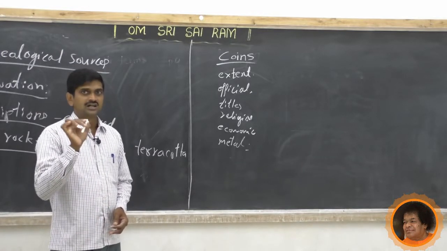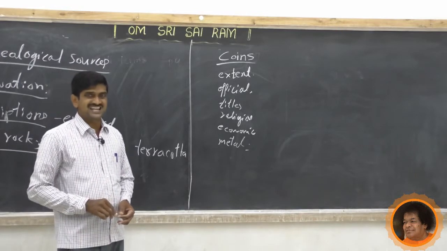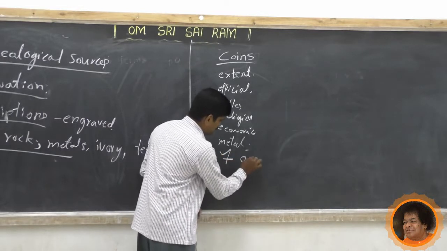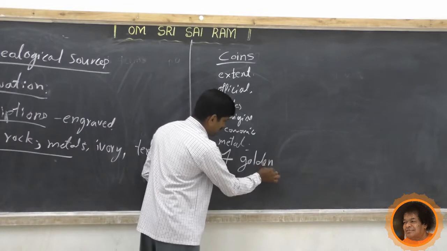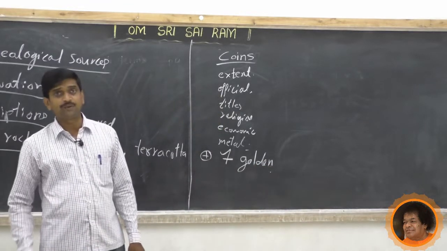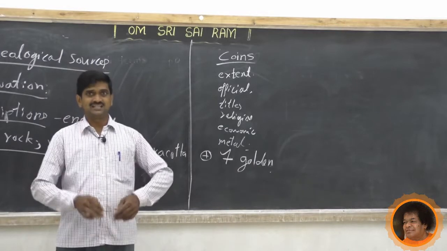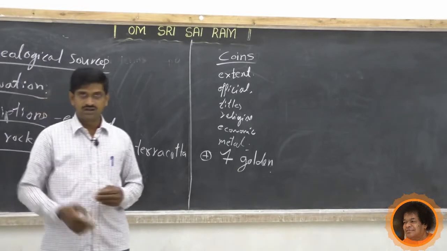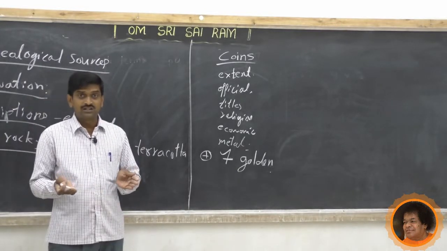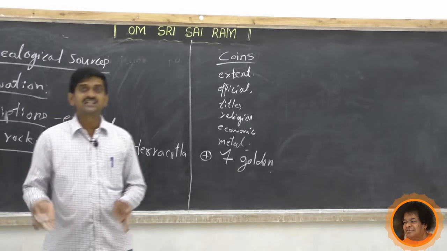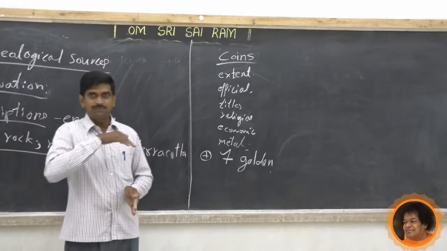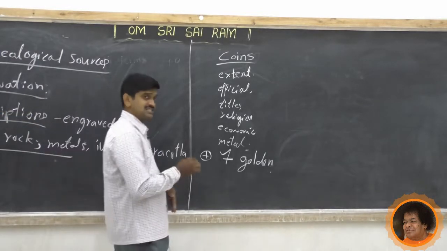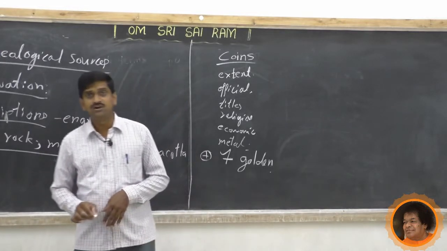Samudragupta, the great emperor of the Gupta period. It is said that he minted seven types of golden coins. By studying the coins of Samudragupta, the historians came to know that he was a lover of music. There is an image on the coins of a person playing the veena. By seeing that, the historians came to know that Samudragupta was a lover of music.